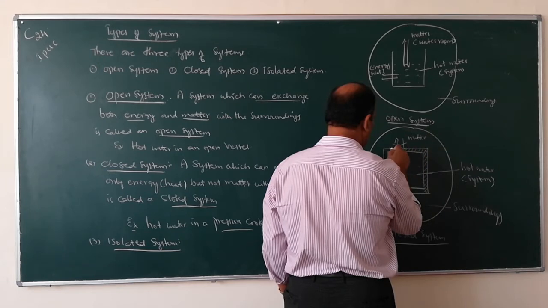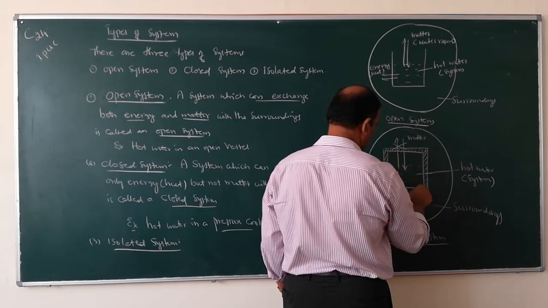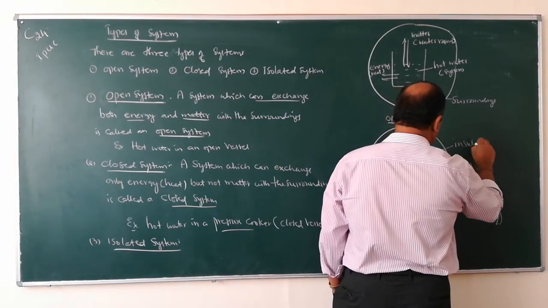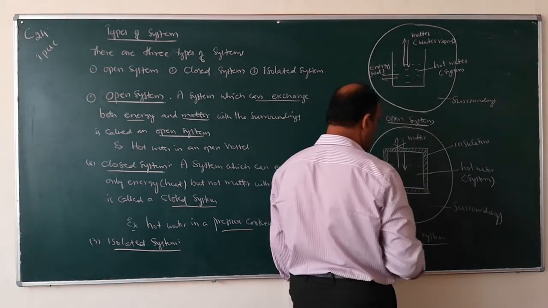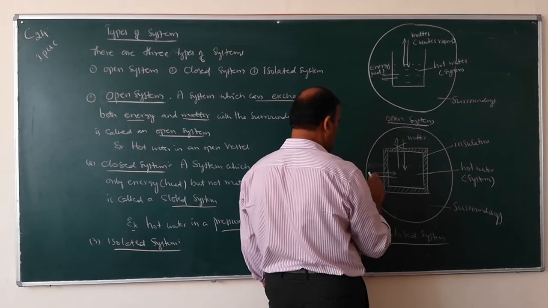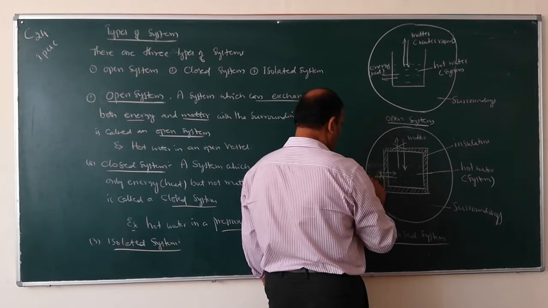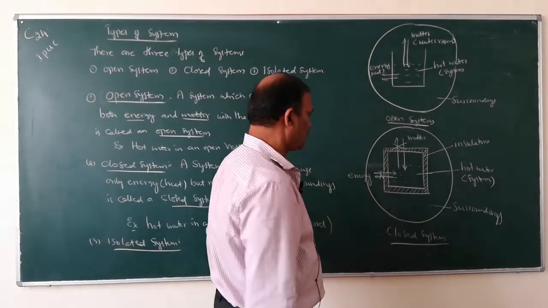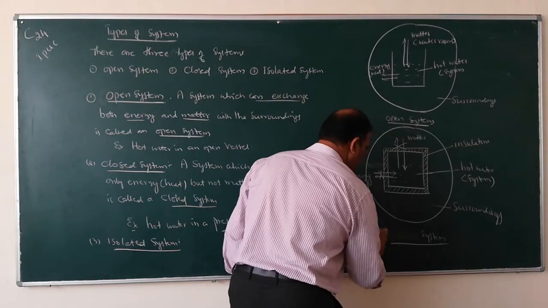That is called insulation. So if the vessel is closed and it is insulated on all the sides, what happens? Energy will not also go out or come into the system. So such a system is known as isolated system.